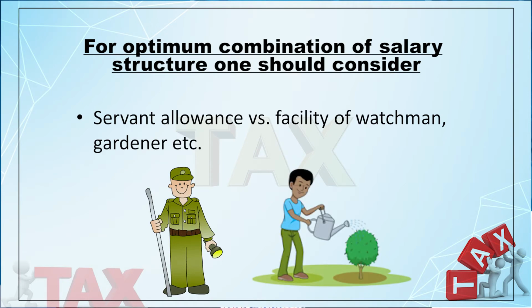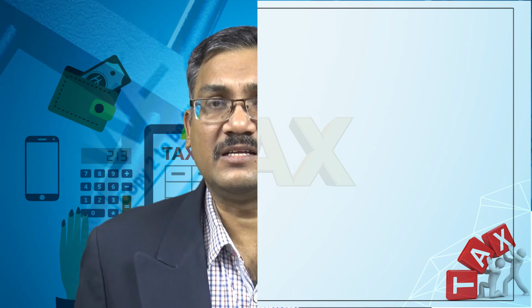Servant allowance, if it is solely for residential purposes, is taxable if certain conditions are fulfilled, and the facility of watchman and gardener is also a perquisite but a taxable perquisite. So you have to mix the various factors judiciously for determination of salary or remuneration.